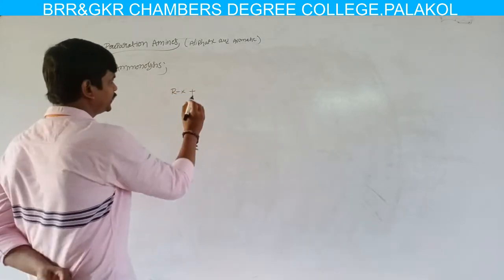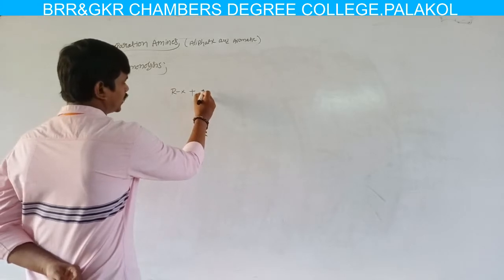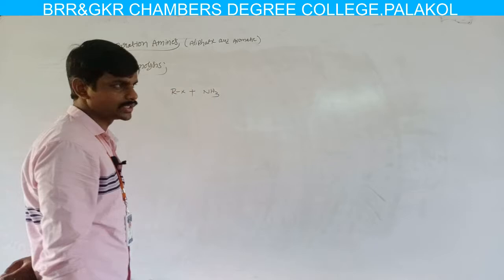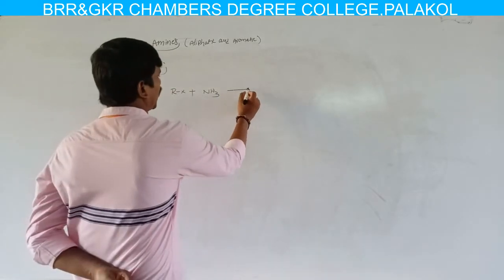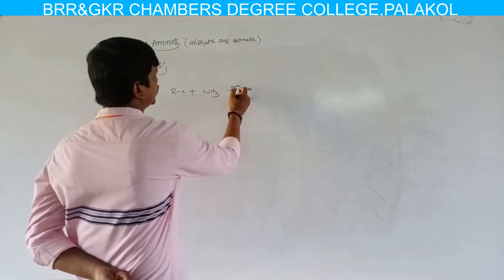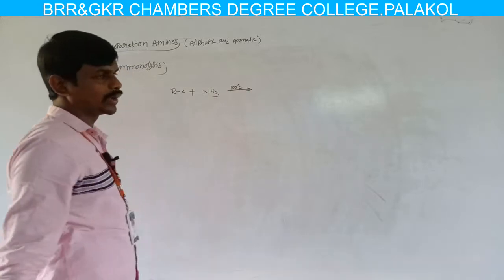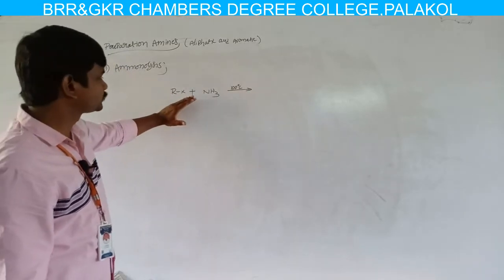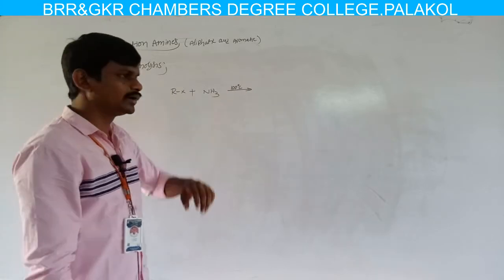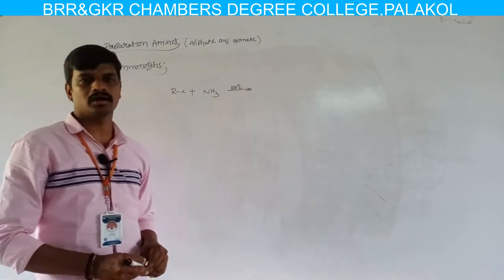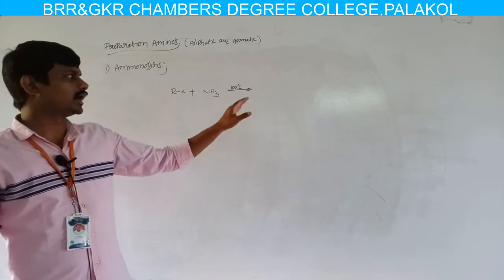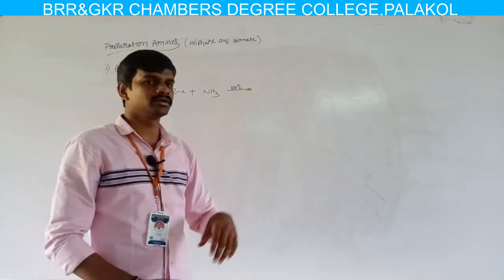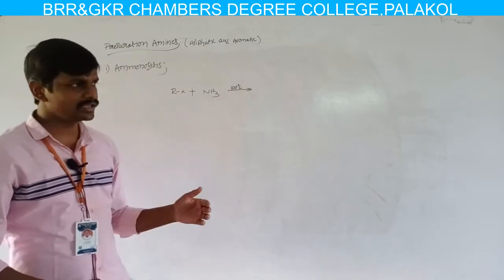halides are treated with an alcoholic or aqueous solution of ammonia at 100 degrees centigrade in a sealed tube. How can we get aliphatic amines? In ammonolysis, alkyl halides are treated with aqueous or alcoholic ammonia at 100 degrees centigrade in a sealed tube, then we can get amines.